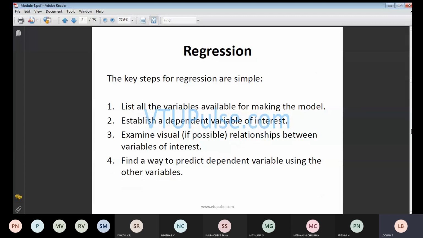List all the variables available for making the model. We are going to collect all the variables to develop your model. We are going to establish the dependent variable. We are going to examine the visual relationship between the variables of interest, that is, we will be plotting the x values and the y values. Then find a way to predict the dependent variable using the other variables.